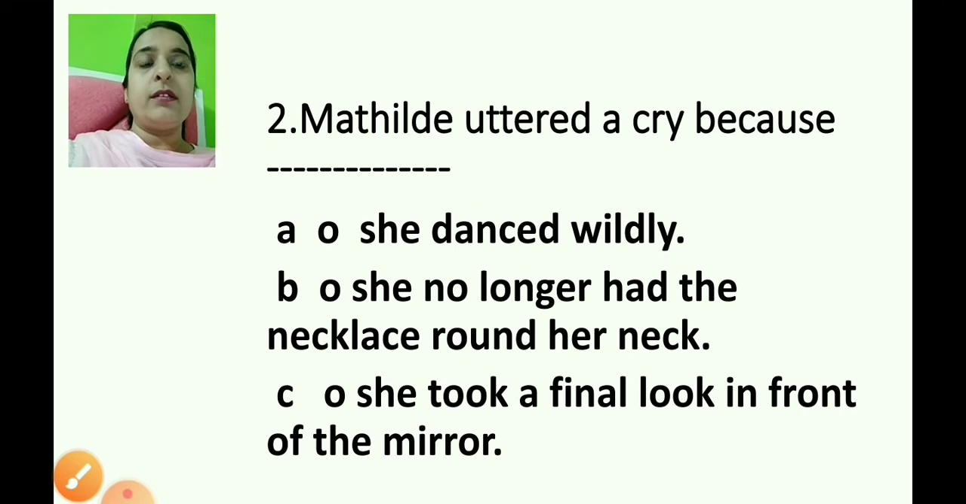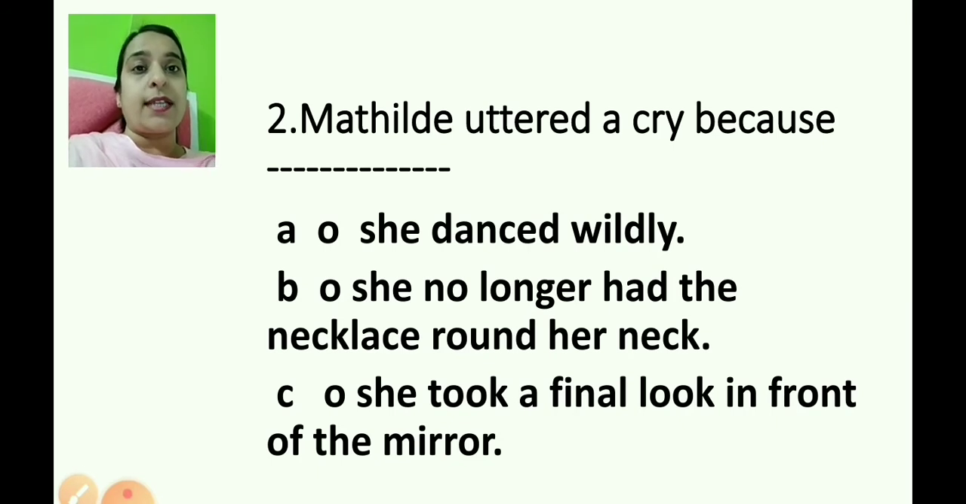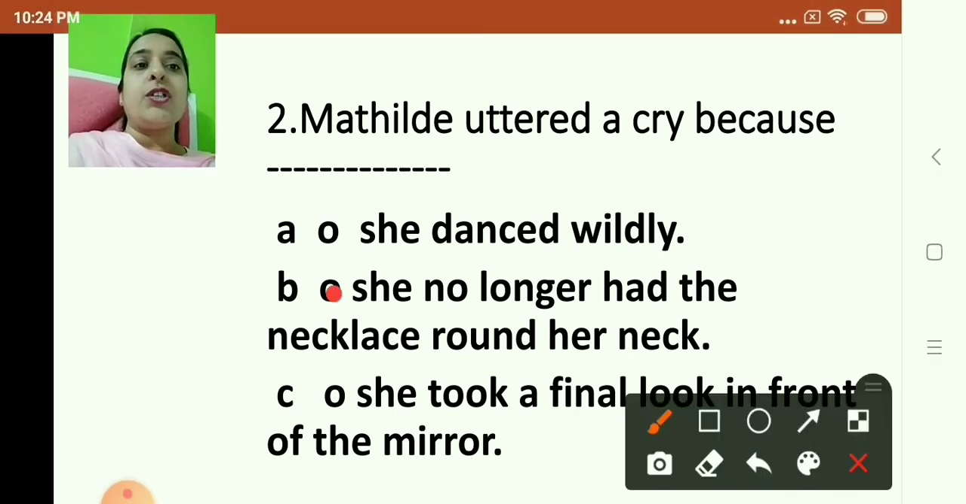Now next one. Mathilde uttered a cry because she danced wildly. She no longer had the necklace round her neck. She took a final look in front of the mirror. Yes, now children, Mathilde uttered a cry because she danced wildly, she no longer had the necklace round her neck, or she took a final look in front of the mirror. So which is the correct answer, children? Yes, she no longer had the necklace round her neck, and therefore she uttered a cry. So again children, you have to choose the correct option, right?